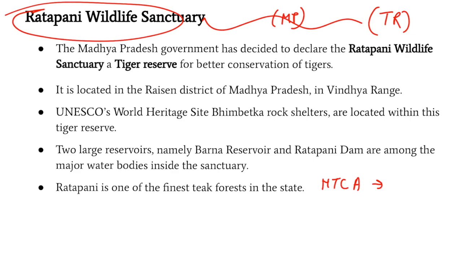Now, guys, if we speak about tigers, the Indian government has been running Project Tiger since 1973, which is the principal conservation program for the protection of tigers. And under Project Tiger, the NTCA, National Tiger Conservation Authority, has been constituted.